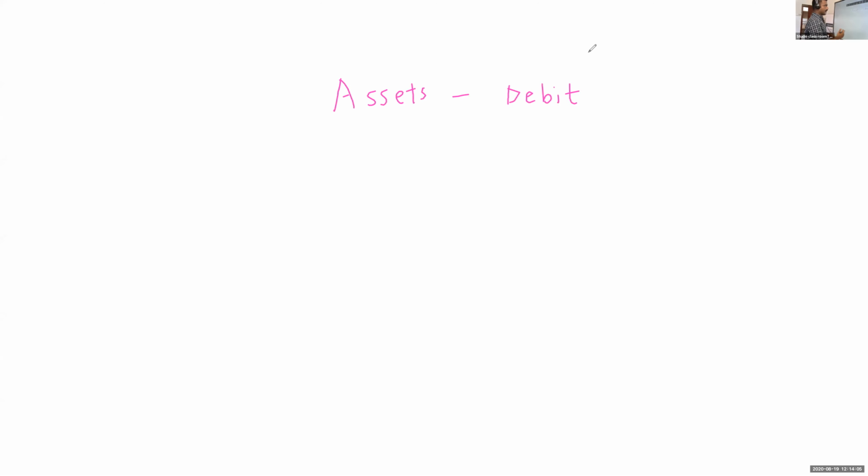Sometimes I will ask whether an asset is a debit balance or a credit balance. You have to tell debit balance. Then liabilities, credit balance. Capital, credit.